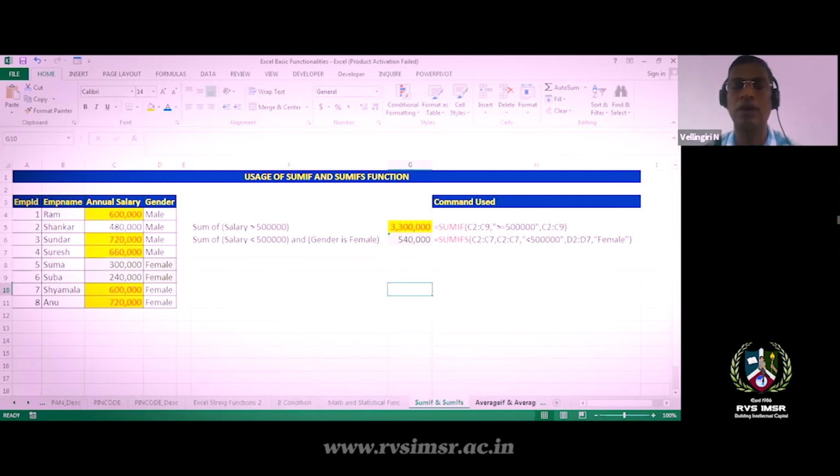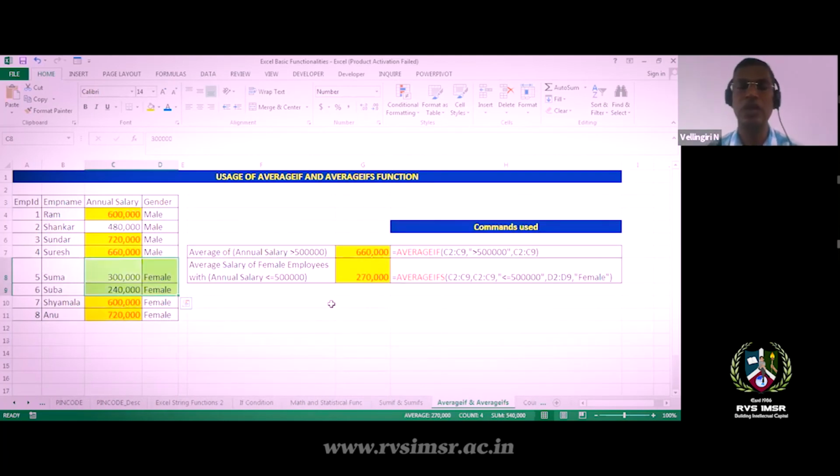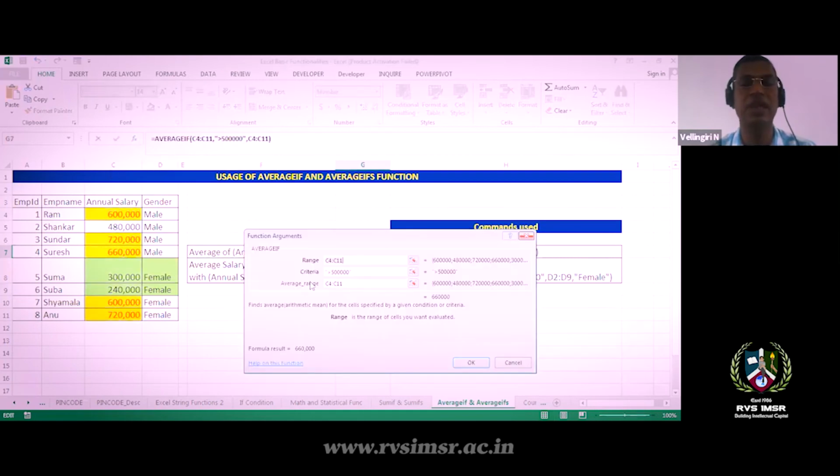So this way we can use the simple sum functions, and you can identify a lot of information from Excel. Similarly, the average function also works like this. I want to identify the average annual salary where the salary is greater than 5 lakhs.